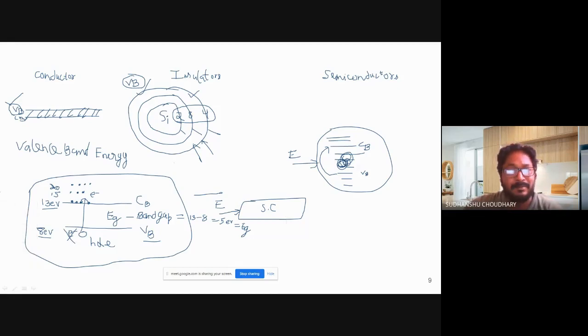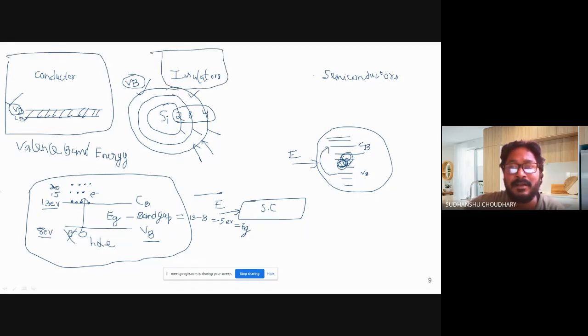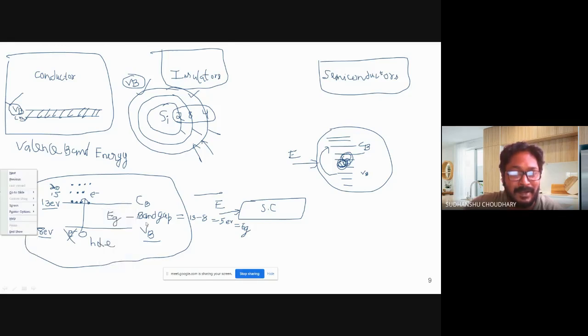Now let us come back again to this topic: conductor, insulator, and semiconductor. As I said, in conductors, the conduction band and valence band overlap. So just imagine what happens if the conduction band and valence band overlap. That means there is no band gap. So Eg is how much? 0. The band gap is 0 in a conductor, because my conduction band and valence band are overlapping.